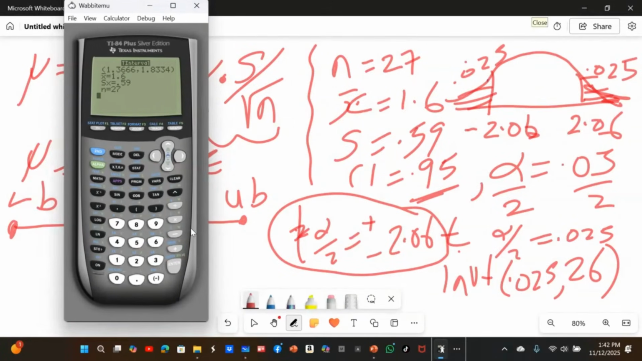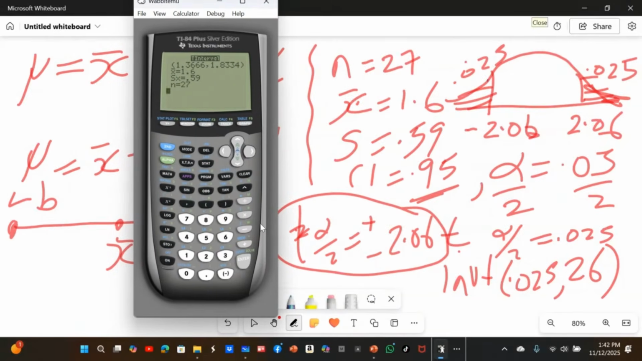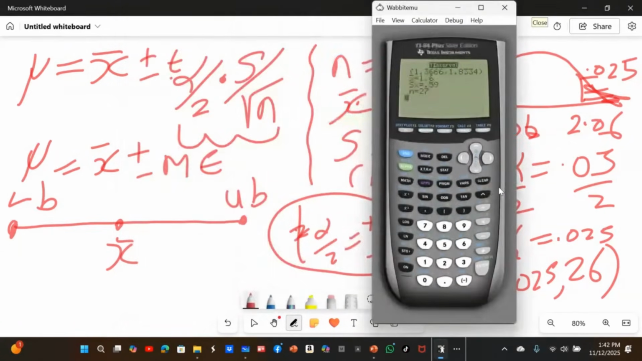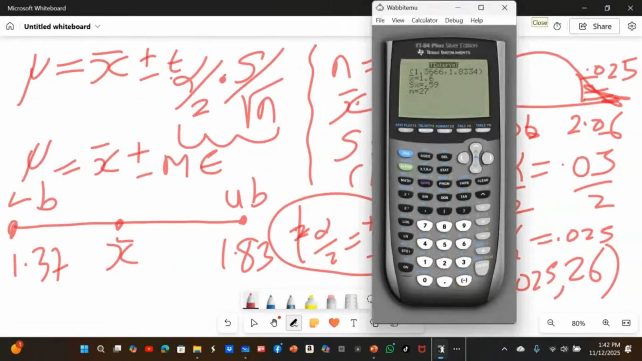So I see that the lower bound is 1.37 and the upper bound is 1.83. So 1.37 is here, and 1.83 is right here at the right. Remember that I'm estimating the population mean. I already have the sample mean, the point estimate. The point estimate is given to me, 1.6.